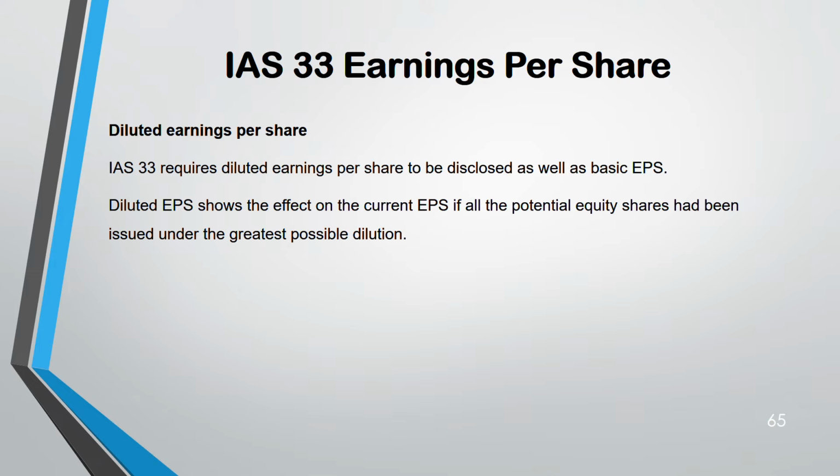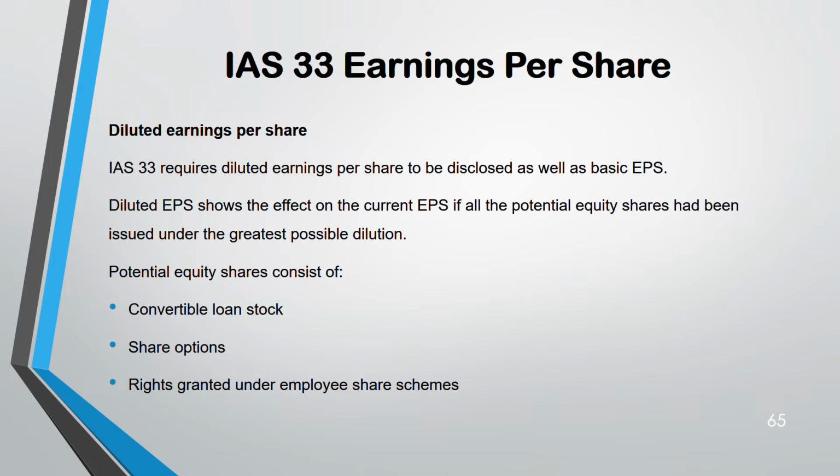This could be the reason why your diluted EPS reduces: convertible loan stock, share options, shares granted under employee share schemes, rights to equity shares that are contingent upon a future event. What is happening? Please understand, in all of these four options, your shareholding is reducing because you are giving someone else the shares, either through the share option, or the shares in the future, or contingent upon some future event, or right now you are giving them. Understand? So you are giving your shares, which means the shares that you're holding are reducing. That's why.